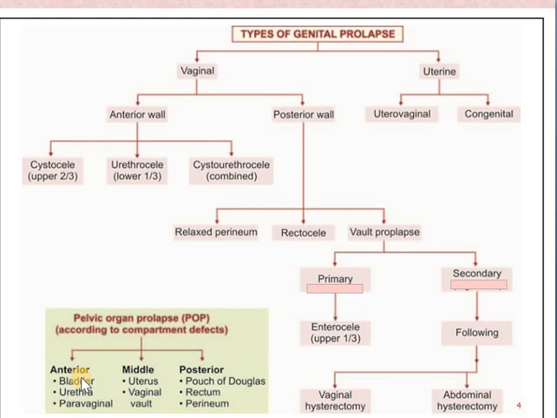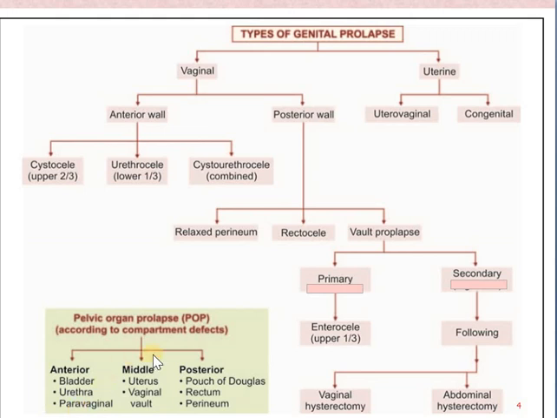Next is paravagina, which is nothing but a combination of cystocele and urethrocele. So in the anterior wall, it will be either prolapse of the bladder, prolapse of the urethra, or a paravagina, that is prolapse of both bladder and urethra.